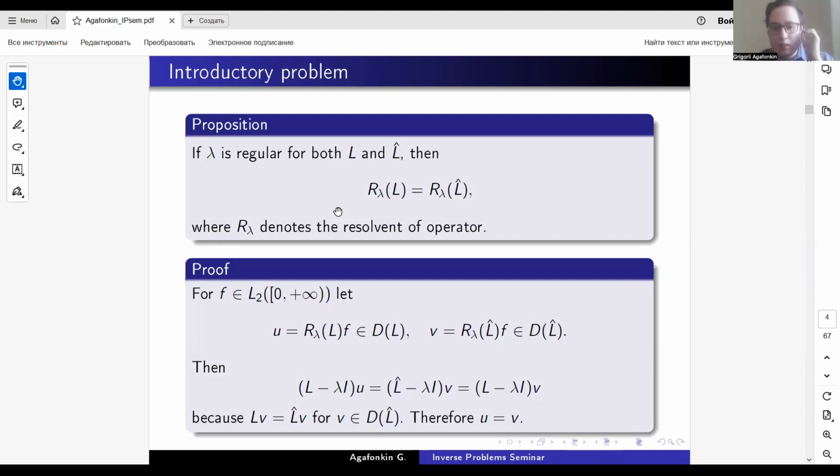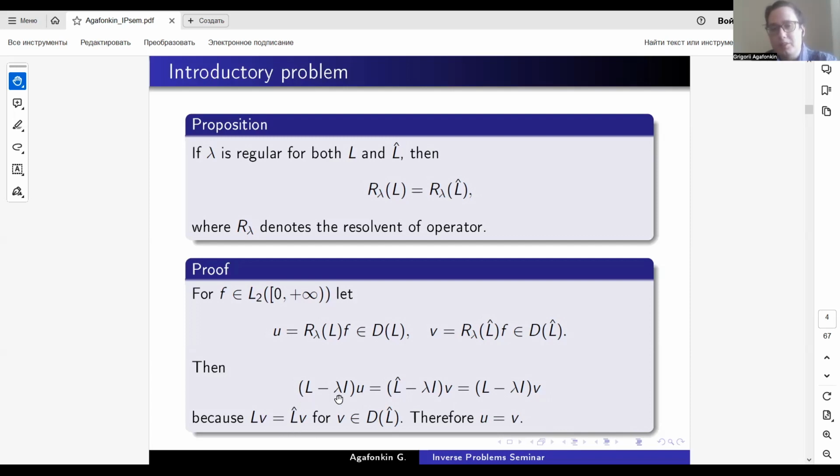Then we have the equality (L minus lambda I) u is equal to (L hat minus lambda I) v, which of course is equal to f on both sides, and the right hand side is equal to (L minus lambda I) v, because on the domain of the operator L hat we have L v equals L hat v.